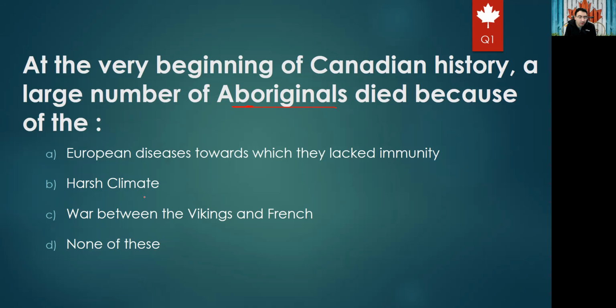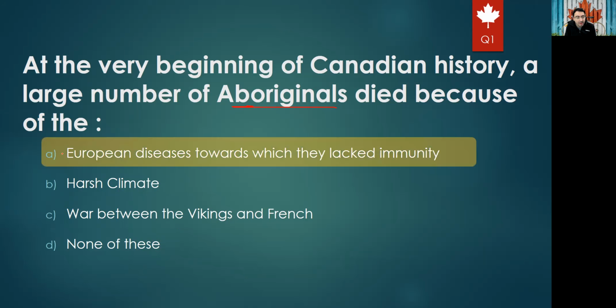So actually, for sure, it is not the harsh climate, because the Aboriginal people already lived in Canada and they already know the climate and can cope with it. And it's not a war between the Vikings and the French, because this is not mentioned in the book. The right answer would be A, European diseases towards which they lacked immunity. If you read the book, you will get this information. Otherwise, you can just try to predict the most suitable answer for the question, right?